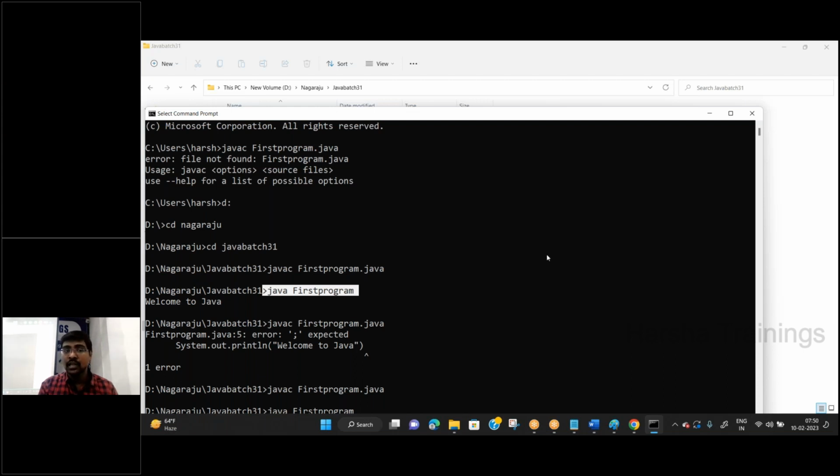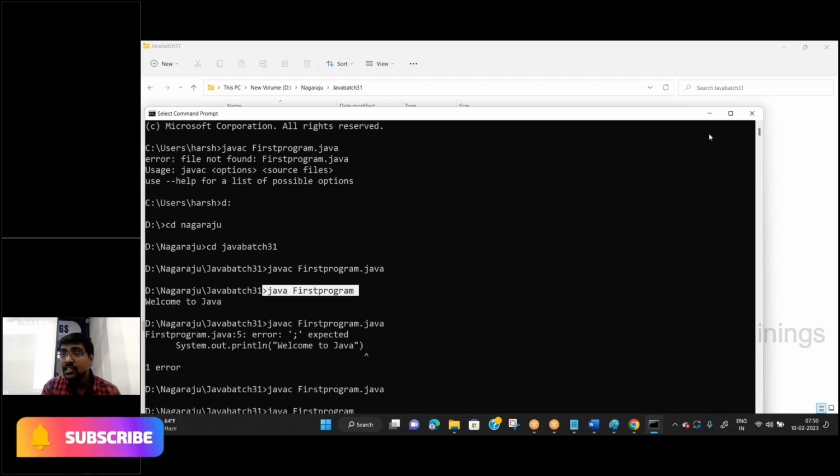Before closing the session, everyone remember one more point. Here, for example, D drive, Nagaraju, Java batch 31, only 3 steps. For example, I may have approximately 5 to 6 steps. That means this PC, D drive, Nagaraju, training, under this training, Java batches, under this Java batches, Java batch 31. If I have many folders, what do you need to do? You need to write that many CD, change directory commands.